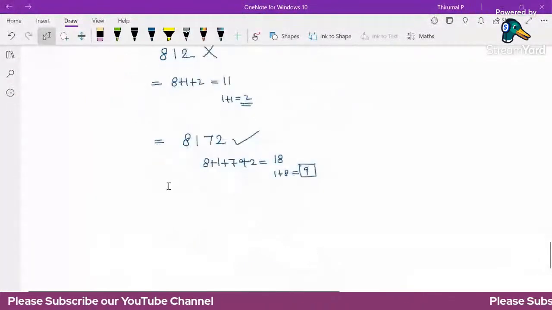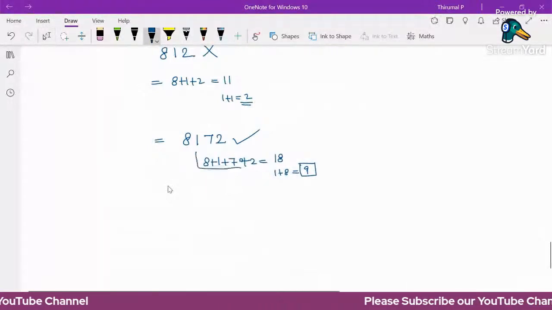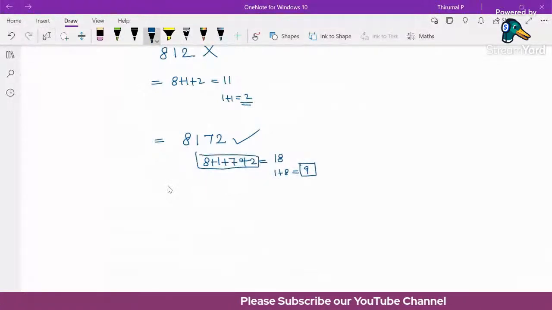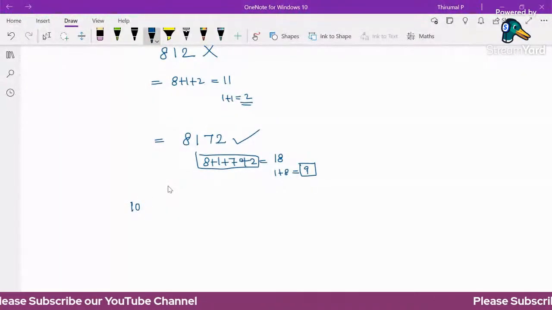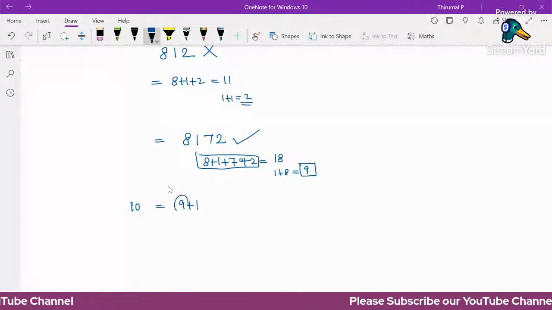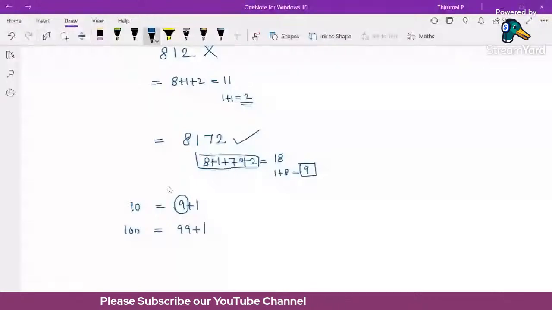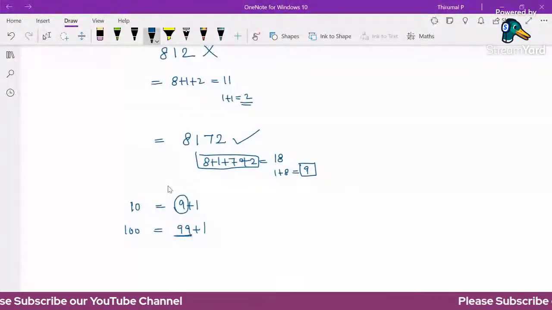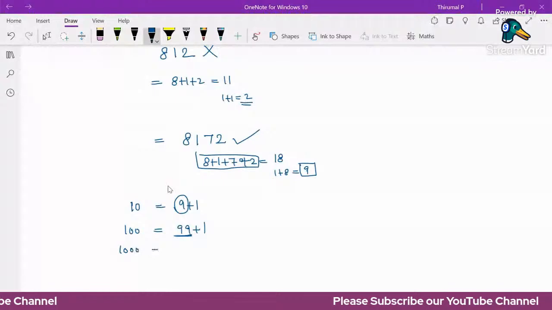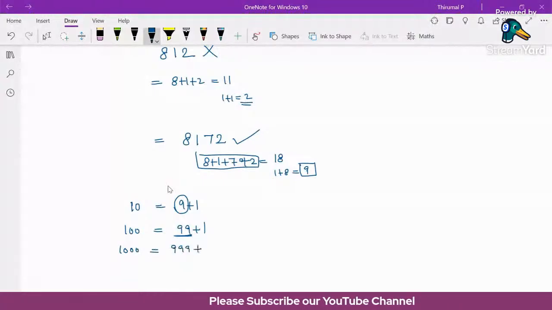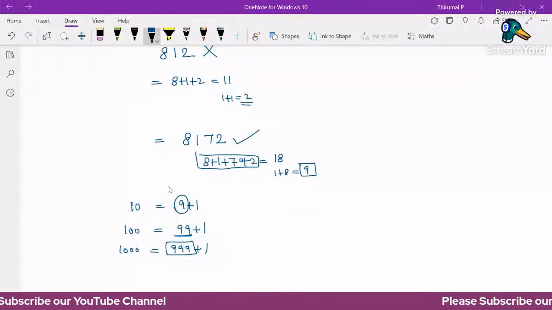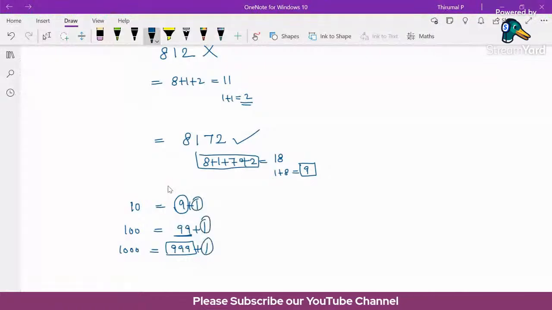Why do we check this? The reason is we are just adding the unit place values, that is, only the sum of the digits. The remaining part is always divisible. Since 10 can be written as 9 plus 1, 9 is divisible by 9. 100 can be written as 99 plus 1, and 99 is divisible by 9, since 11 times 9 is 99. 1000 can be written as 999 plus 1, and 999 is divisible by 9, since 111 times 9 is 999.